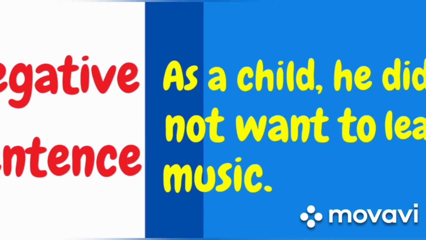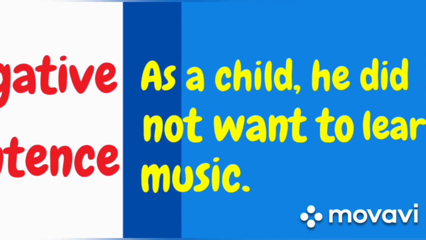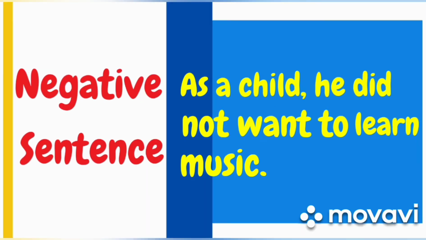The division is negative. It is not an affirmative sentence. Why? Because in this sentence there is a word not. So whenever you get this type of sentences, no or not, that is the negative sentence, and this negative sentence also falls under the category of assertive sentence. So I hope this is clear to you.